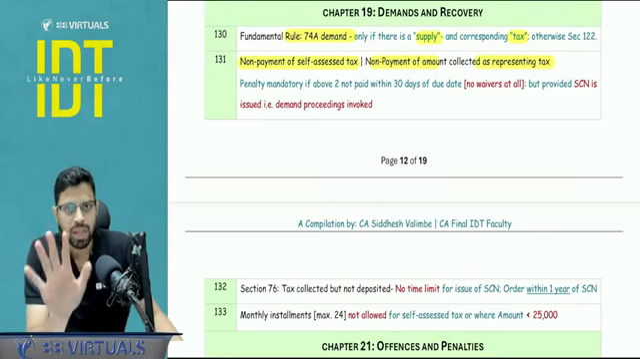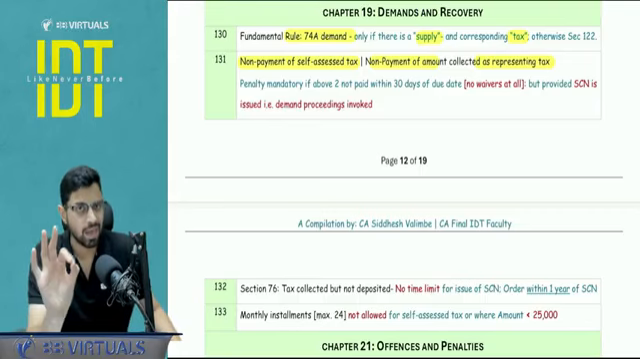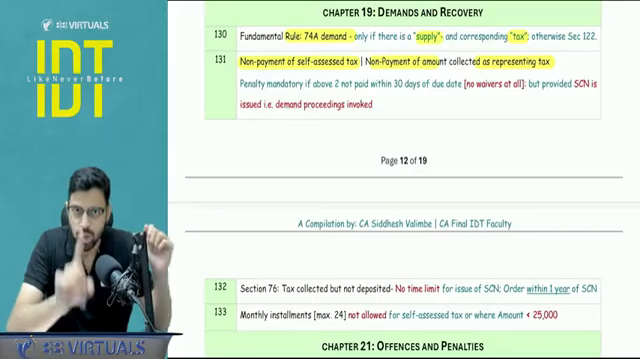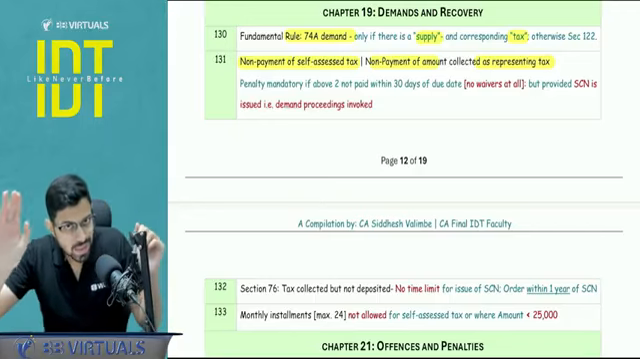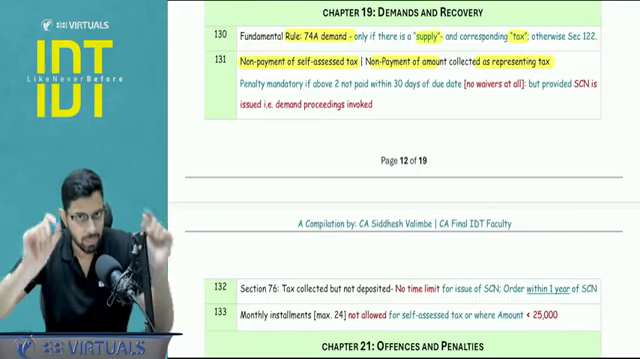Demand proceedings have to be invoked. That is, a show cause notice is required for levy of penalty. Tax and interest can be directly recovered, but for penalty, there needs to be a show cause notice. Once the show cause notice is there, then this will come into application. I'm repeating this point: